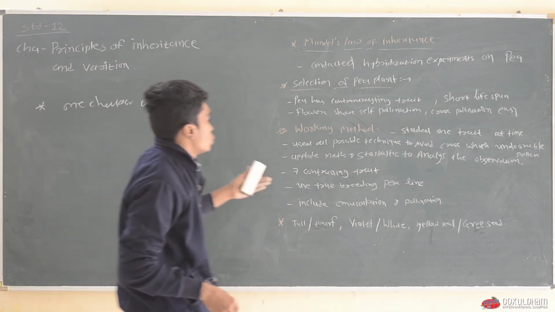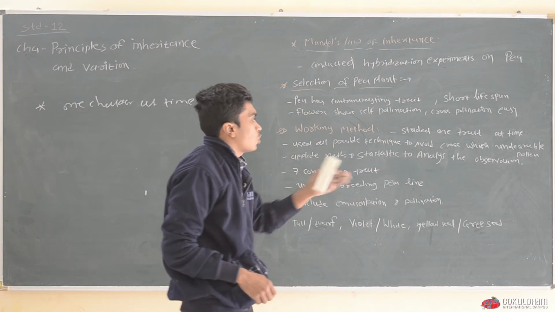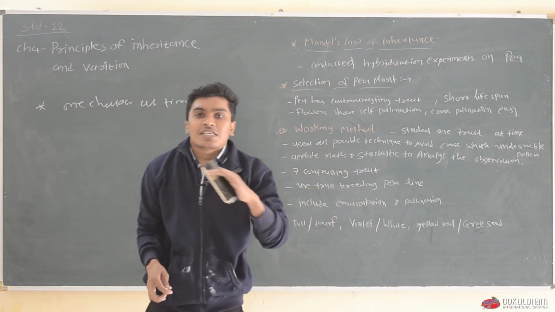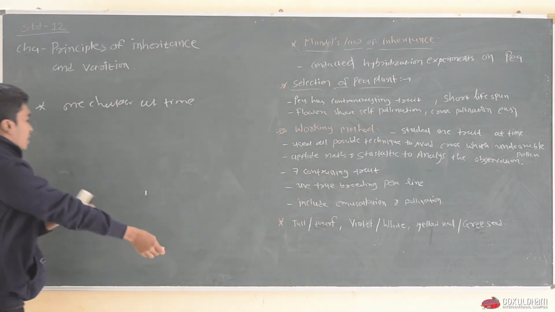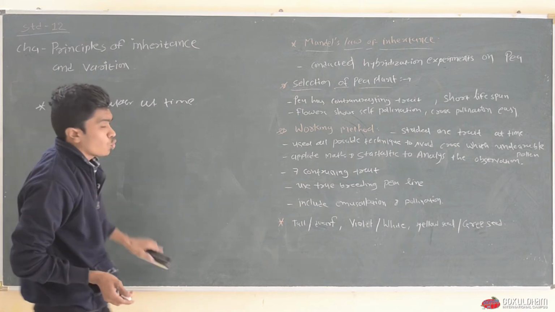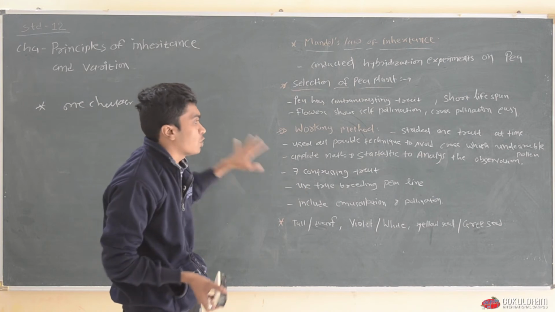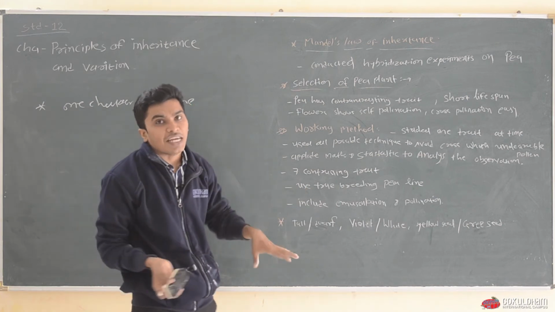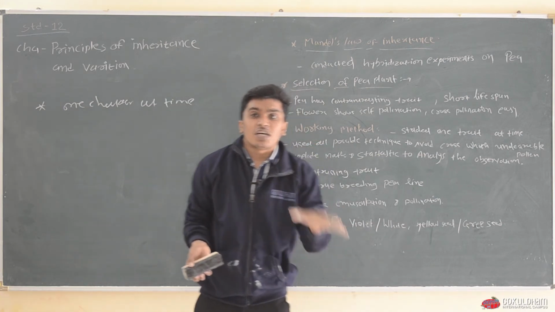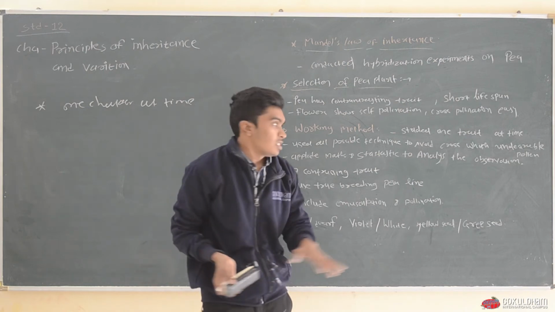Then he used all the possible techniques to avoid cross pollination with the undesirable pollen grain. He used all the techniques which were present at that time to avoid cross pollination. We know what cross pollination is, and fusion with the undesirable pollen grains.